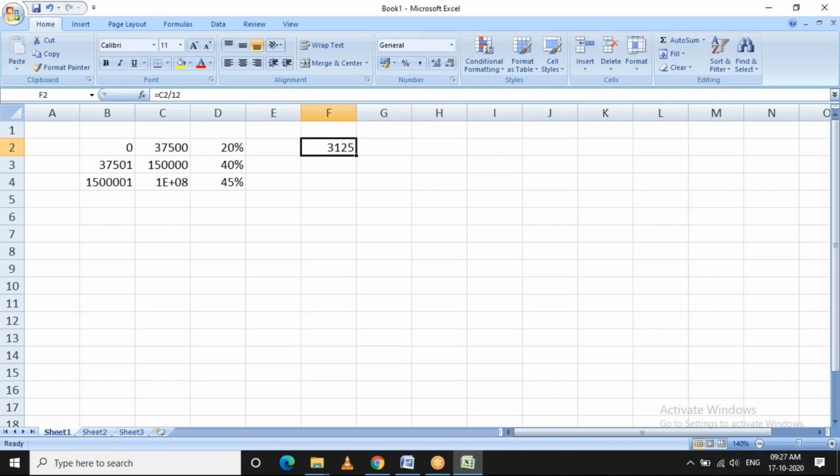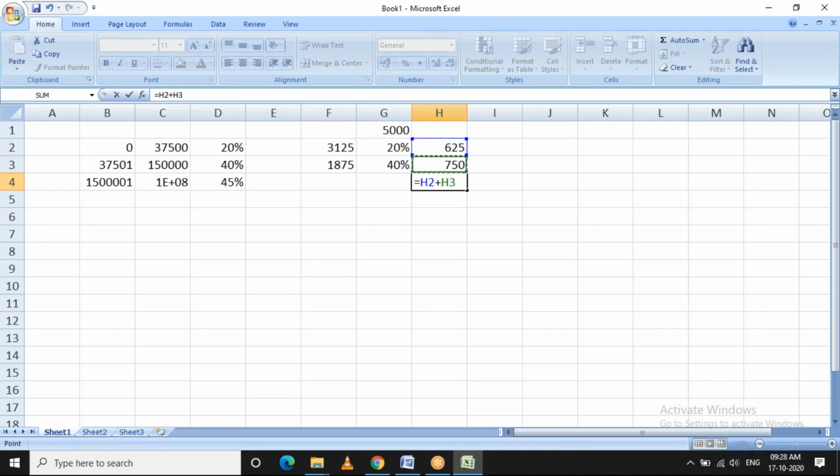Okay, so as I quoted earlier, let's say the taxable pay is 5,000. Up to this much will be taxed at 20%, and the rest of the amount, that is 5,000 minus 3,125, will be calculated at 40%. Is it clear?